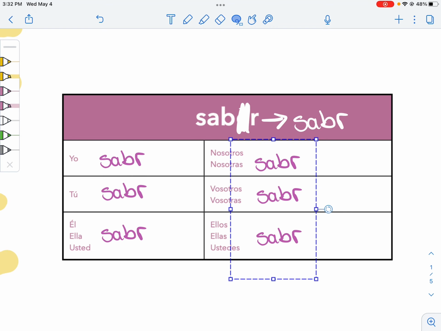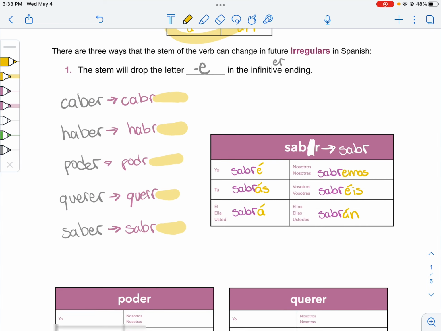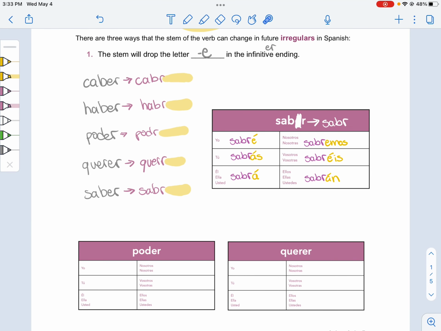And once we get rid of the E, then we just add on our future endings to get sabré, I will know, sabrás, you will know, sabrá, he will know, sabremos, we will know, sabréis, y'all will know, and sabrán, they will know. Okay. So we drop the E, and then we add our future endings.